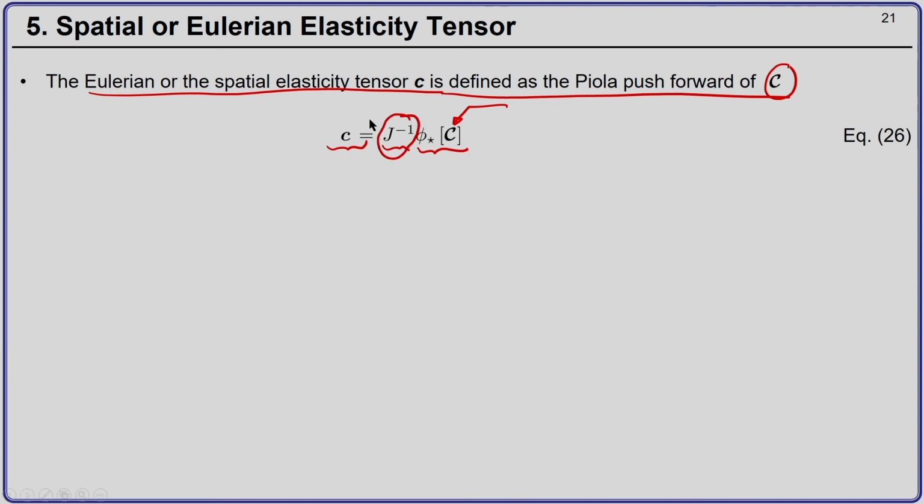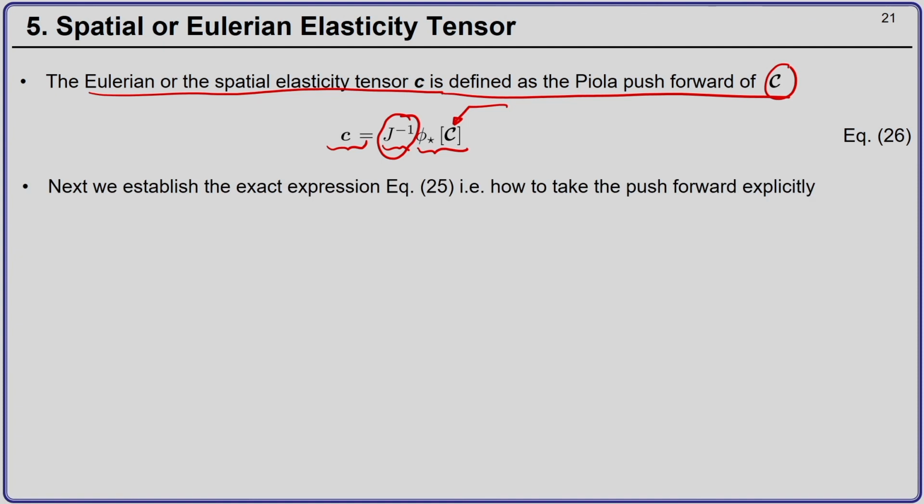Now, we have to next try to establish the exact expression for 26. Right now this is only a functional form, which means that the push forward of the material elasticity tensor will give you the spatial elasticity tensor. But actually, how do you carry out the push forward?